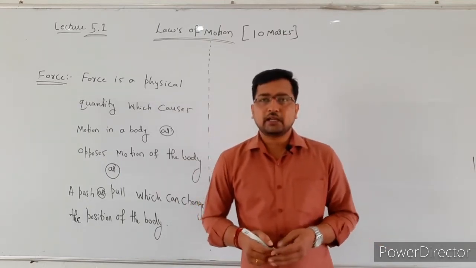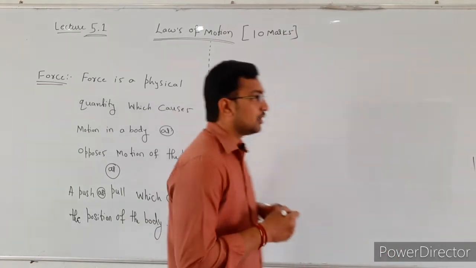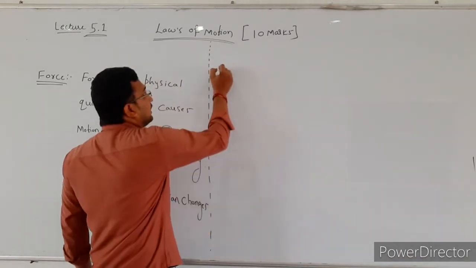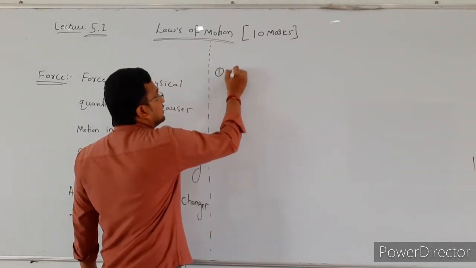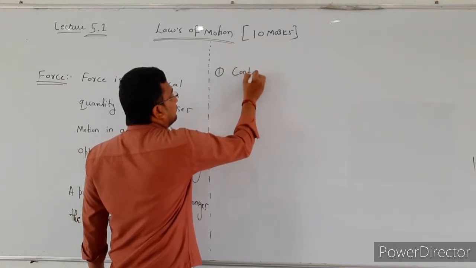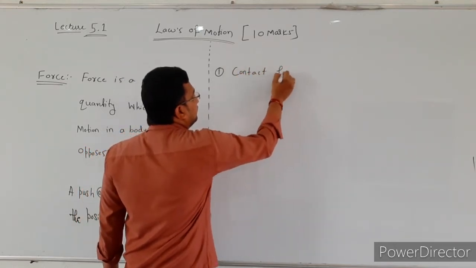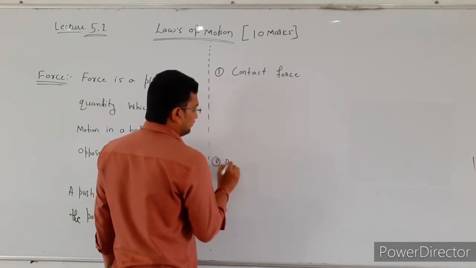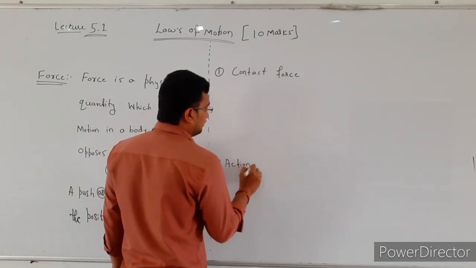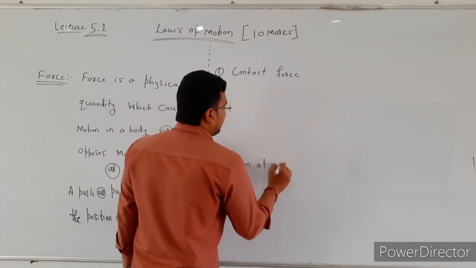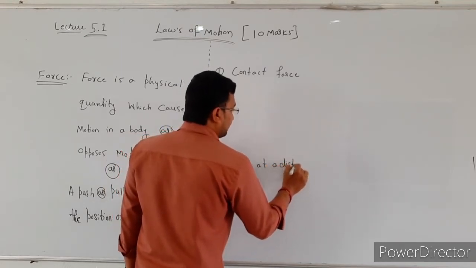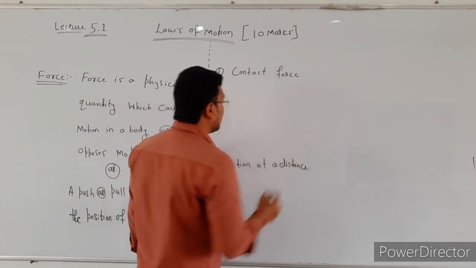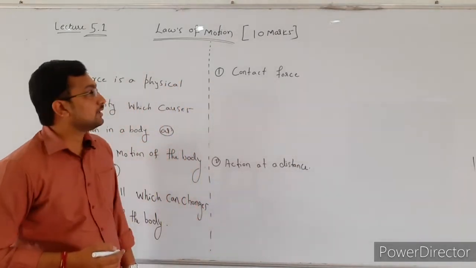In force there are two types. The first one is contact force and the second one is action at a distance. So what do we mean by contact force?